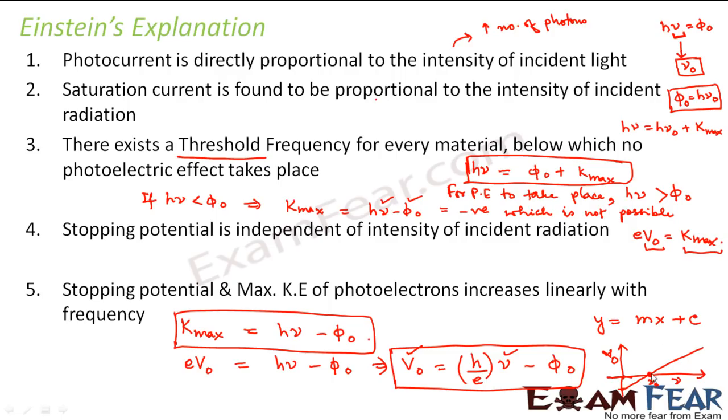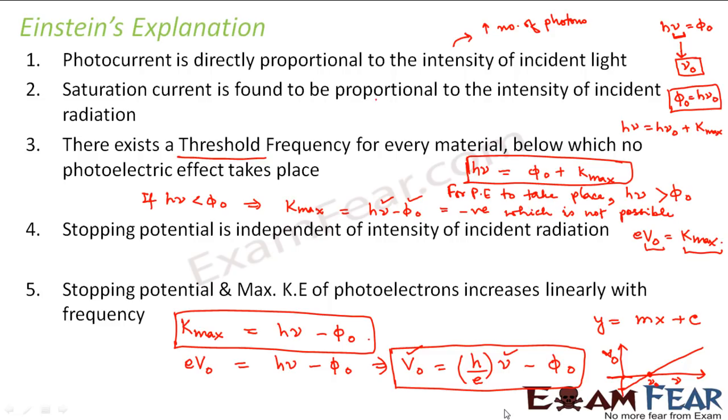So from Einstein's equation itself, you can plot the graph between stopping potential and frequency. Similarly, here K max will be taken along the y-axis. So you arrive at the relationship that maximum kinetic energy and stopping potential increase linearly with frequency.